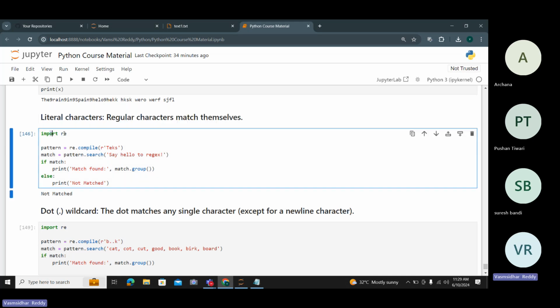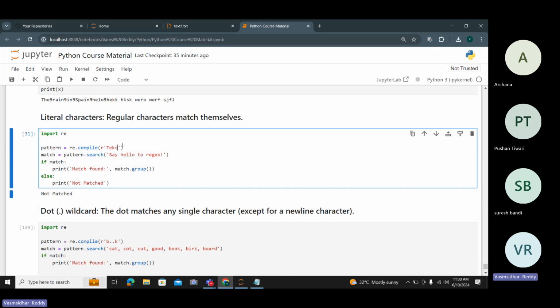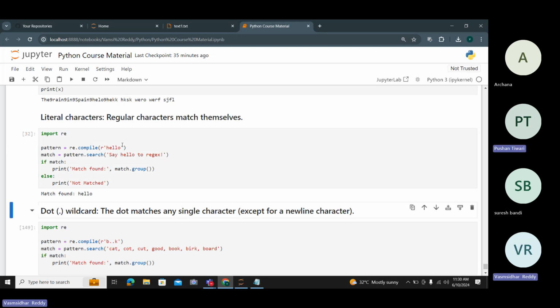So RE, regular expression: pattern equals to re.compile. I need to compile the text. Match equals to pattern.search. This is the statement: say hello to regular. If the word you have mentioned matches this, you will get an output as a match. If it doesn't, it will simply show not match. Let me use hello. You will get the output as a match. Understand?